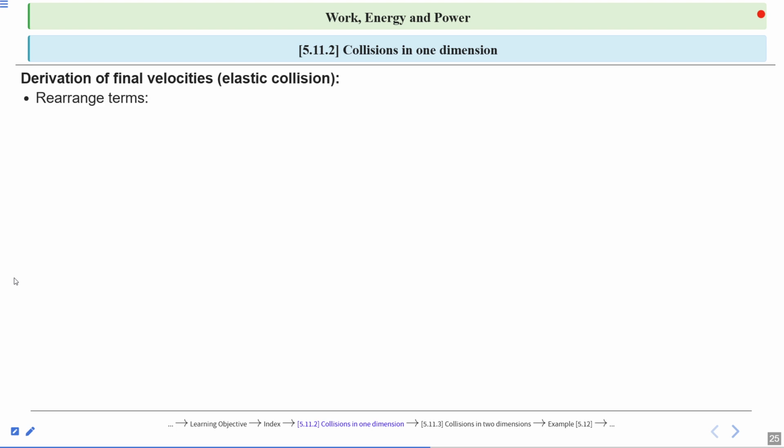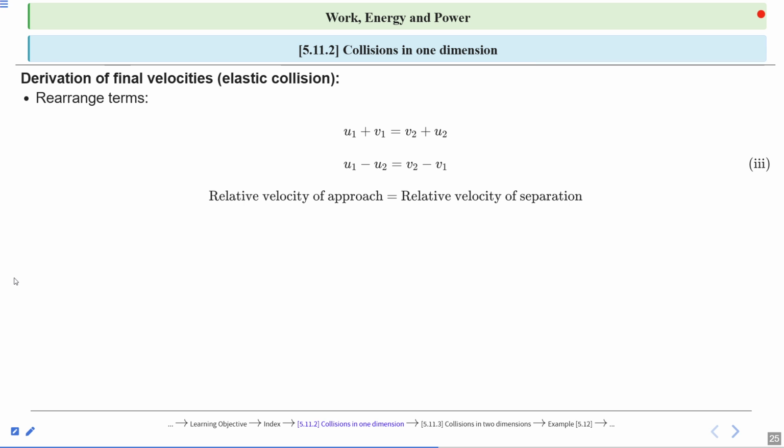Rearranging terms, u1 plus v1 is equal to v2 plus u2, so u1 minus u2 is equal to v2 minus v1. Let this be equation third. So relative velocity of approach is equal to relative velocity of separation. From equation third, it is clear that the relative velocity of approach means u1 minus u2, which shows the change of initial velocity on the LHS side. On the RHS side, v2 minus v1 is the relative velocity of separation after collision.